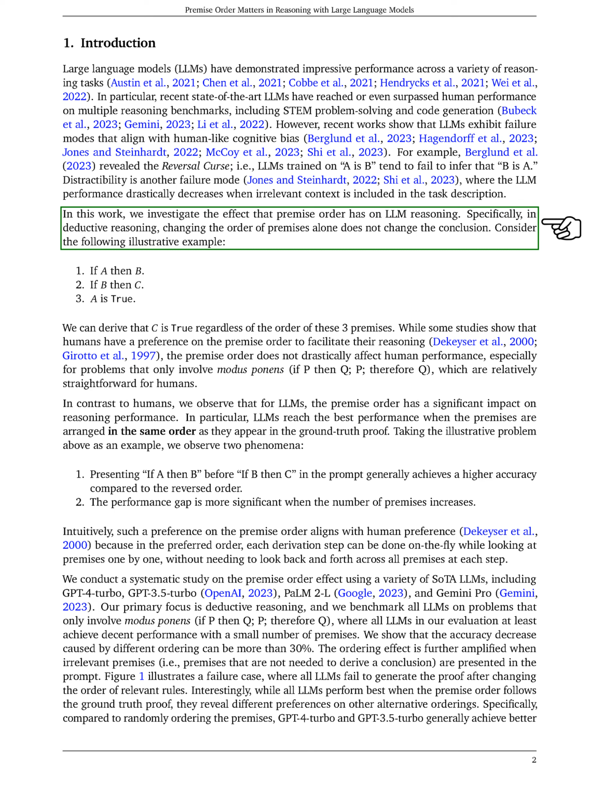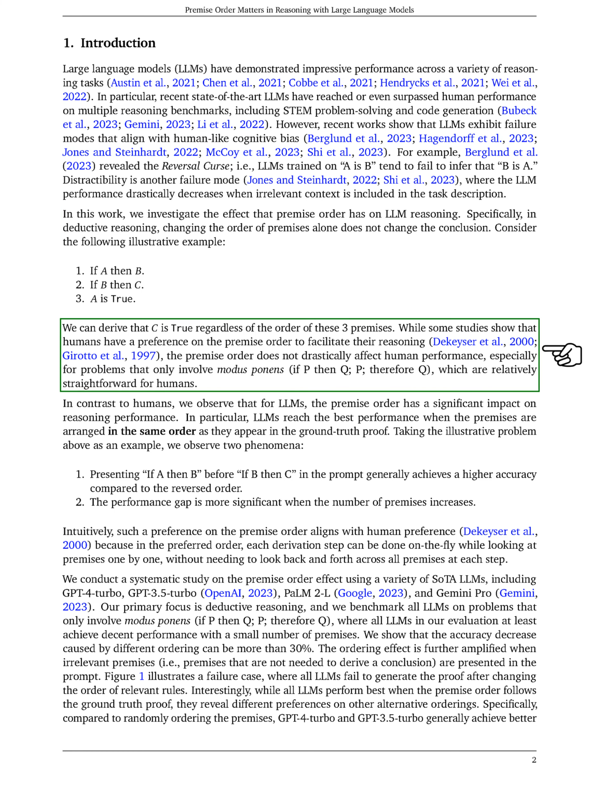In deductive reasoning, the sequence of premises should theoretically not influence the outcome. To illustrate, consider a simple logical sequence. If A is true, then B is true. If B is true, then C is true, and A is indeed true. From this, we can deduce that C must be true, regardless of the order in which these premises are presented.